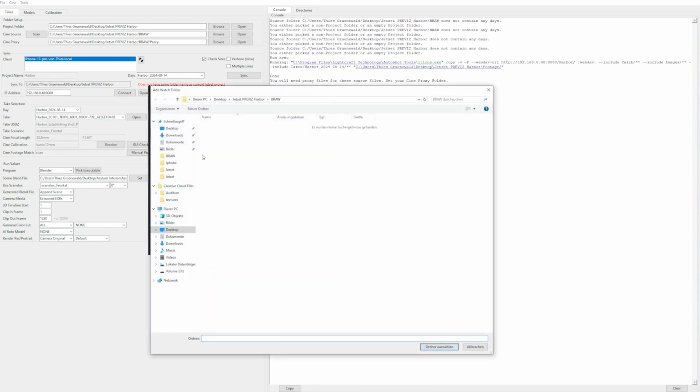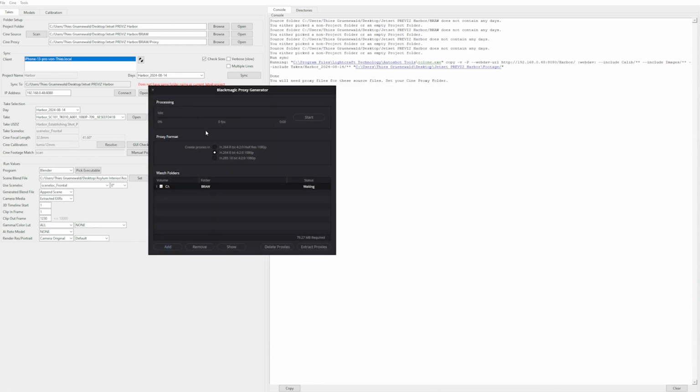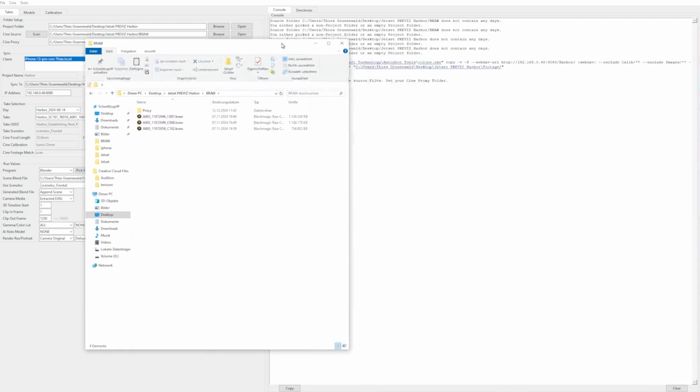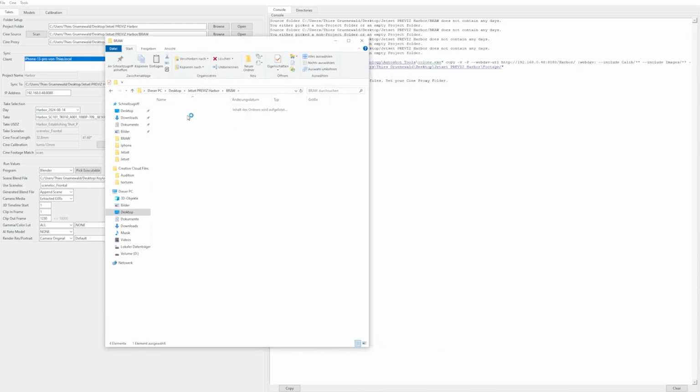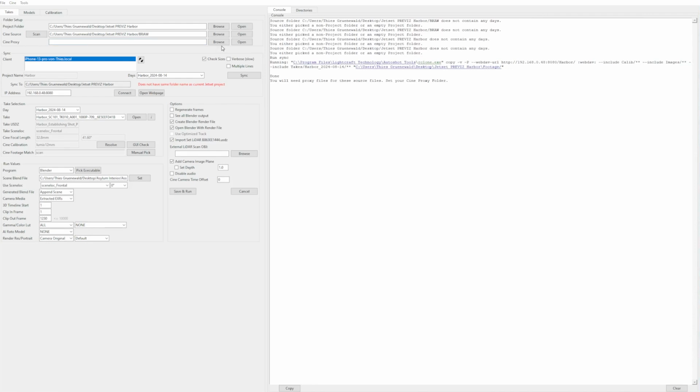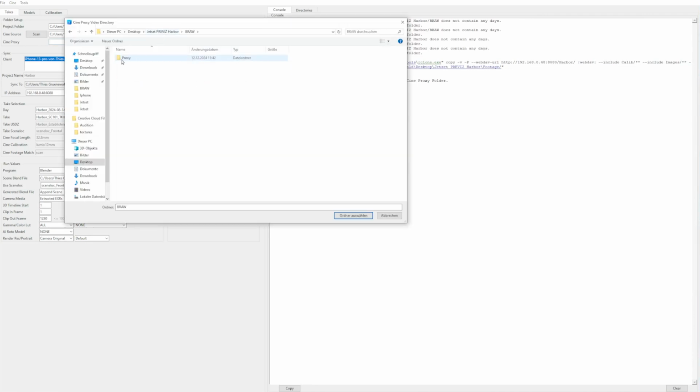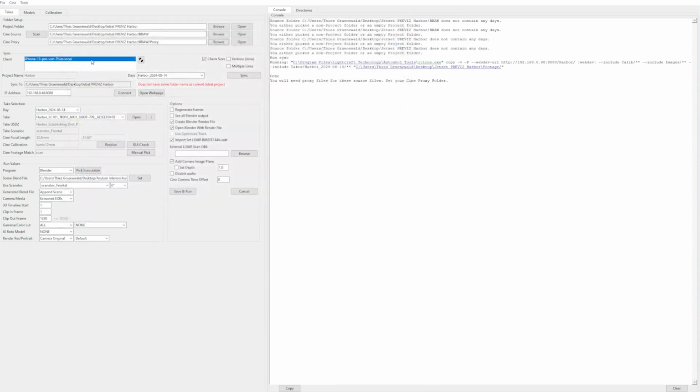So open that up and then we can select our BRAW folder and we can turn our files into proxy data. And when the process is finished, the proxy generator created a folder called proxy, and in there we will find MOV files which are based on our Blackmagic raw files. And that makes it a little bit more easy for AutoShot to handle. Then we can define our scene proxy folder, which is inside of our BRAW folder, inside of the proxies, and we hit OK. And this is the last step.